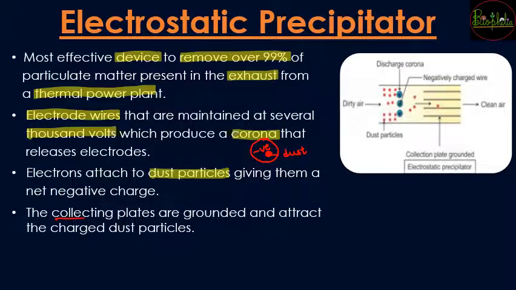There are going to be collecting plates. These collecting plates are going to attract the charged dust particles, and the particulate matter is going to settle down. So you can see in the diagram that when there is a discharge of electrons, the electrons are going to stick onto the dust particles, and once that happens there is going to be collection onto the plates, and once that happens the clean air is released out of the exhaust.